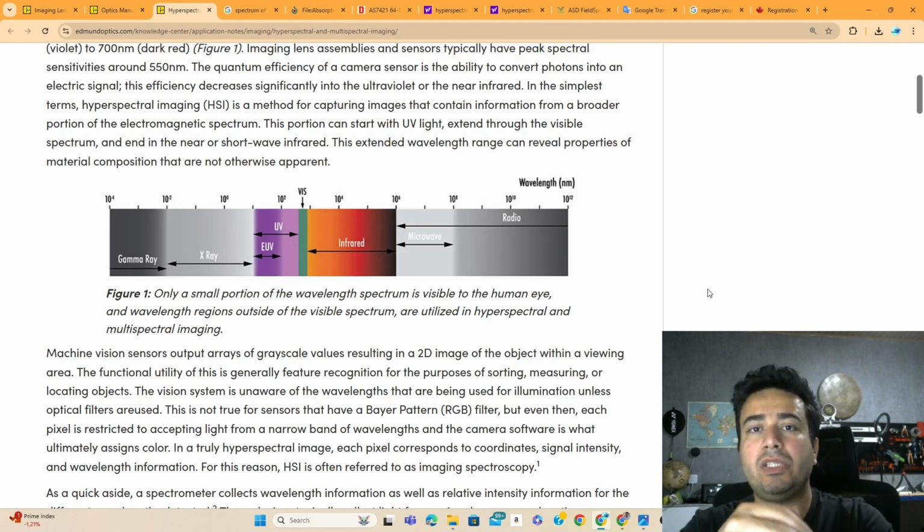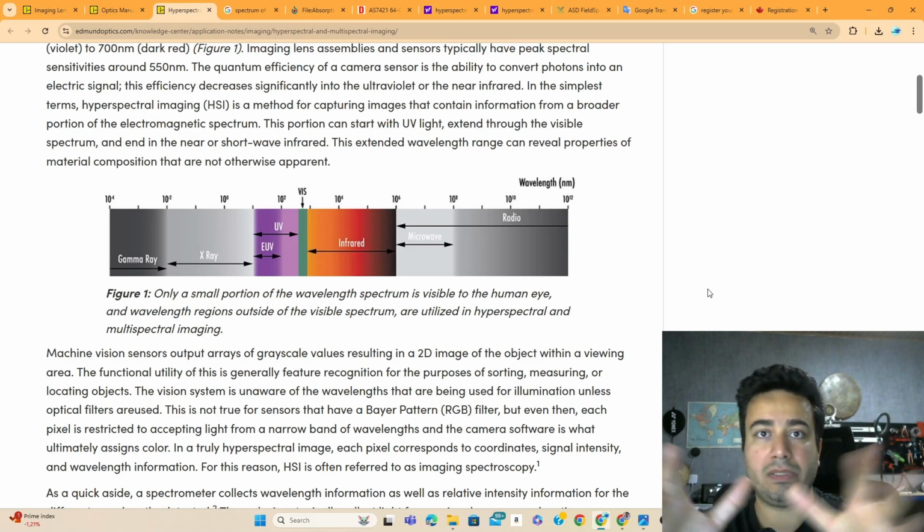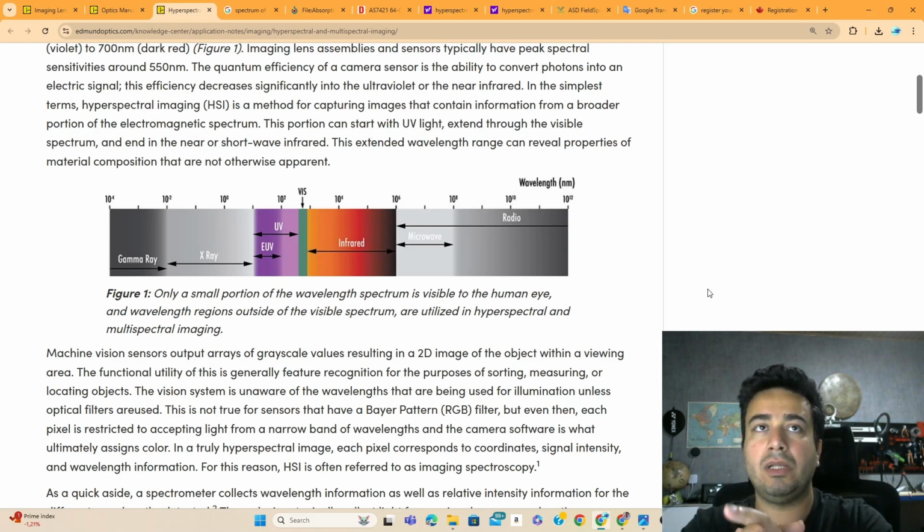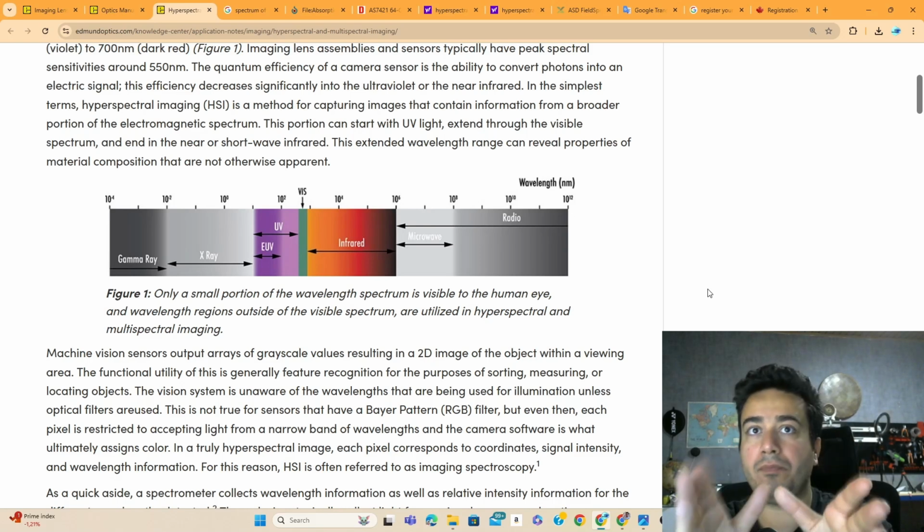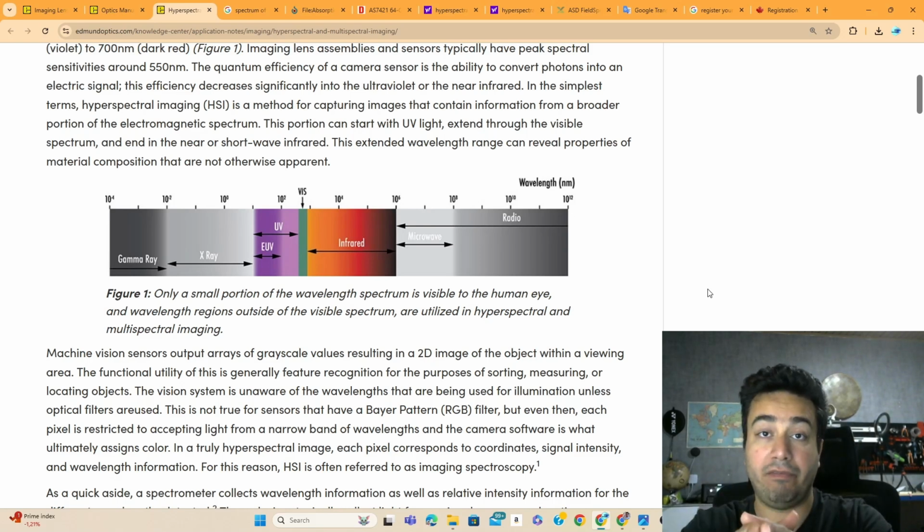So what is the difference between hyperspectral and multispectral? Basically, the concept is similar, but multispectral is used for some defined wavelengths.